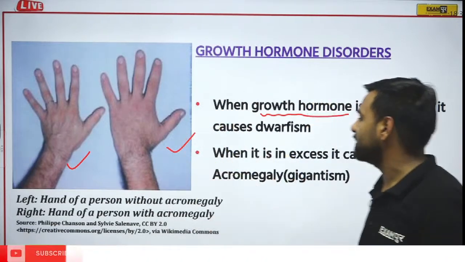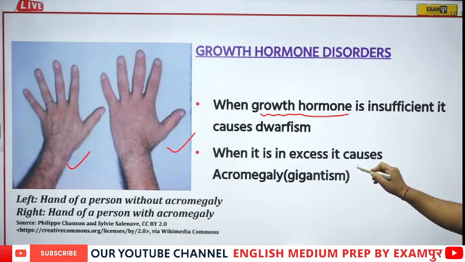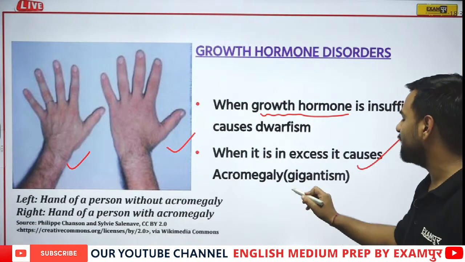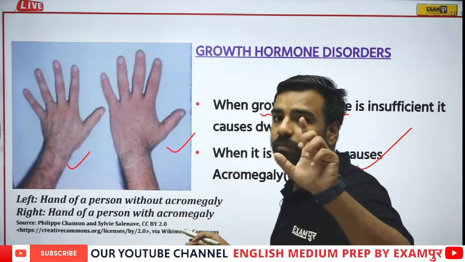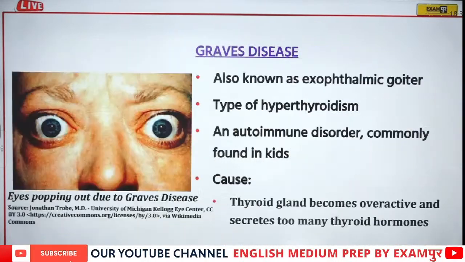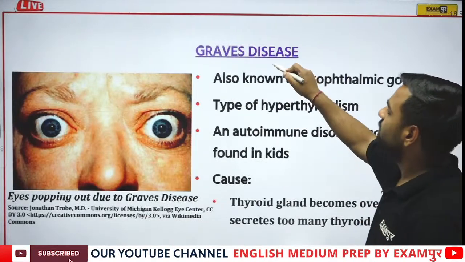So just have a look at this point. Whenever there is the excess, it actually causes acromegaly, that we call gigantism. So there's the difference between two. Please remember. Then, if I talk about Graves' disease, what is it?